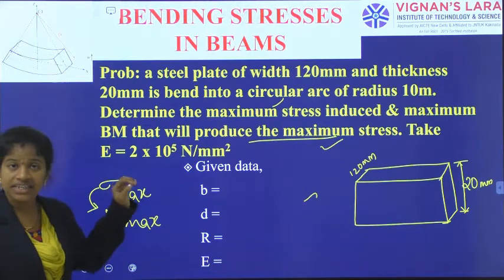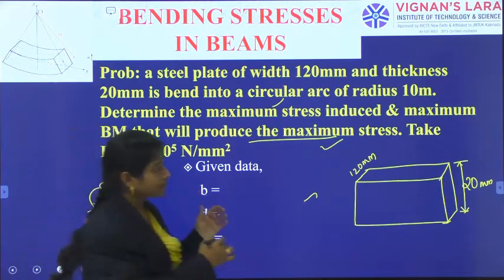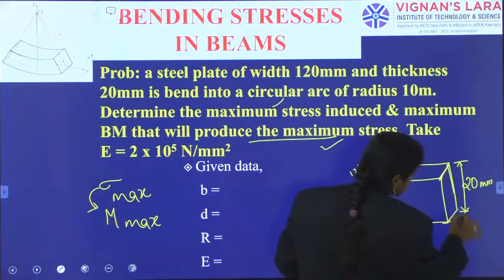And for the given condition, when we observe the beam and see the cross section, this is the cross section I am observing, right?